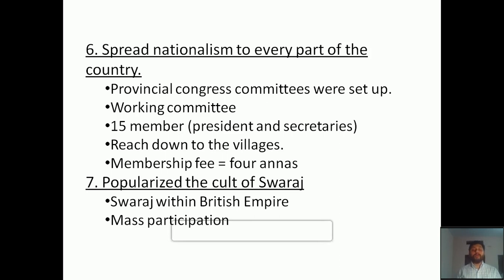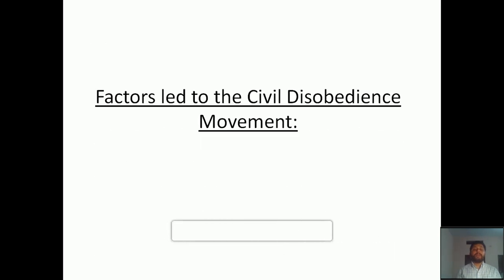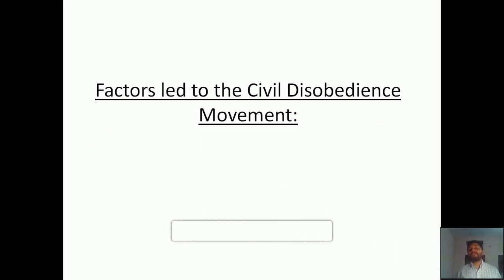Now we are moving to the next part of the chapter, that is factors that led to the civil disobedience movement. We have already seen Mahatma Gandhi had withdrawn the non-cooperation movement because of the Chauri Chaura incident. So instead of the non-cooperation movement, now under the leadership of the Congress, they put forward a new methodology, a new way to oppose the British. That is the civil disobedience movement.